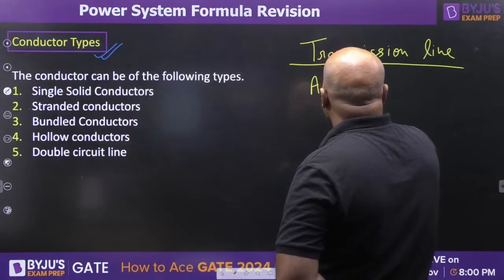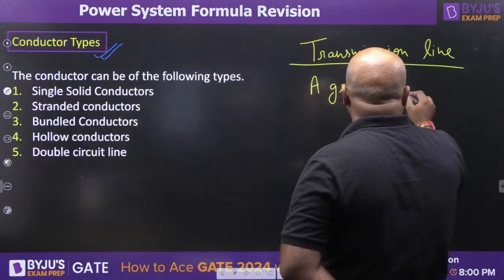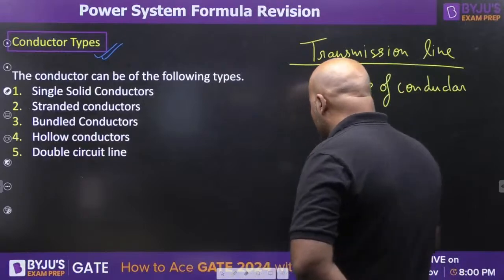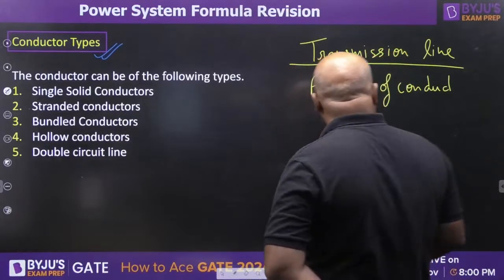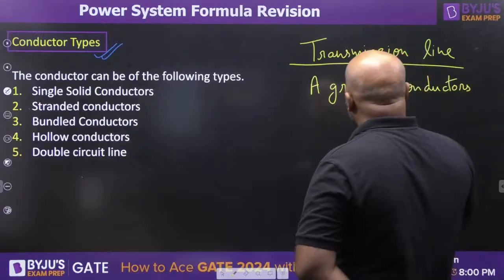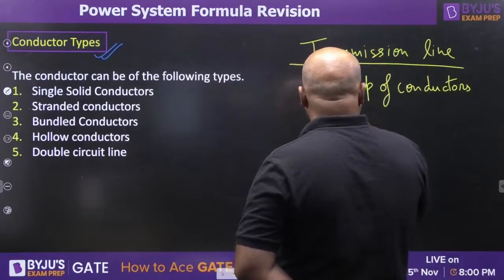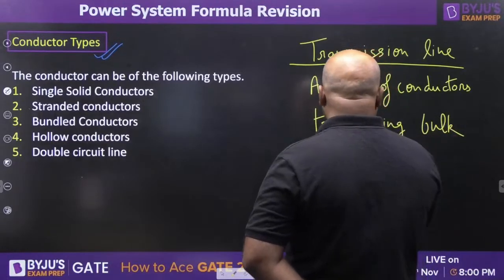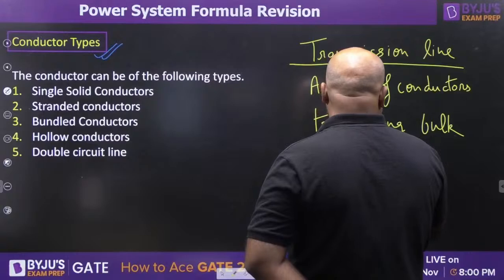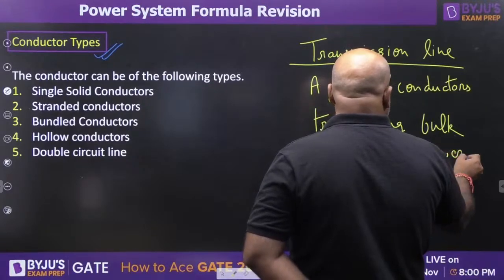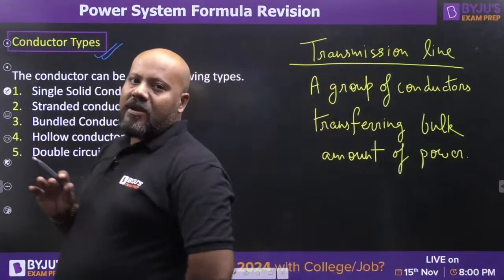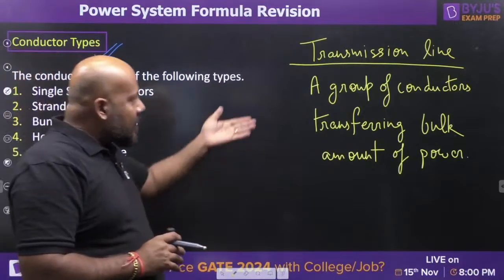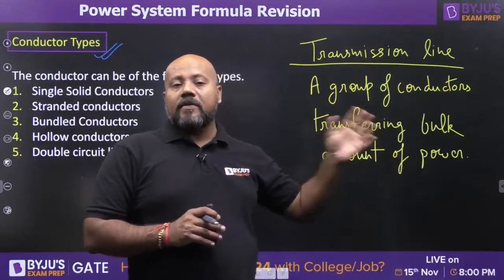It is a group of conductors transferring bulk amount of power. So your transmission line is not a simple conductor. It's a special type of conductor. Actually, it is a group of conductors which transfers bulk amount of power.